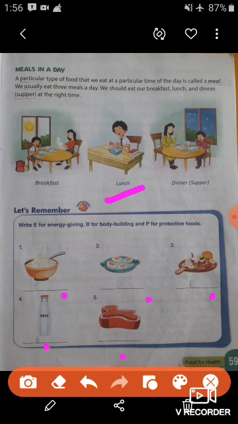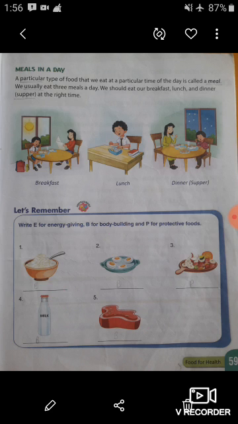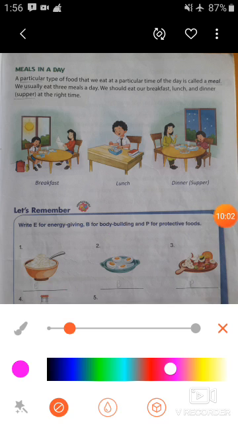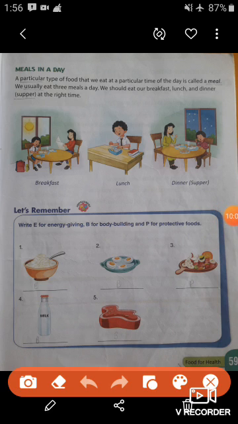So students, look at the first picture. This is a picture of rice, and rice is energy giving food. So you have to write here E. What do you have to write here? E. Okay. Now look at the next picture. What is this? This is an egg. An egg is bodybuilding food. So you have to fill here B. Okay.